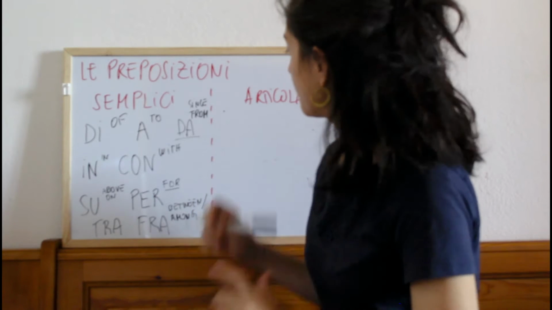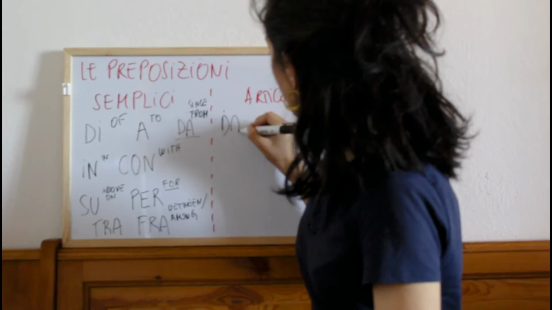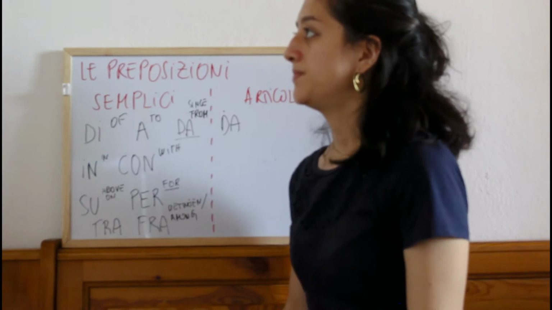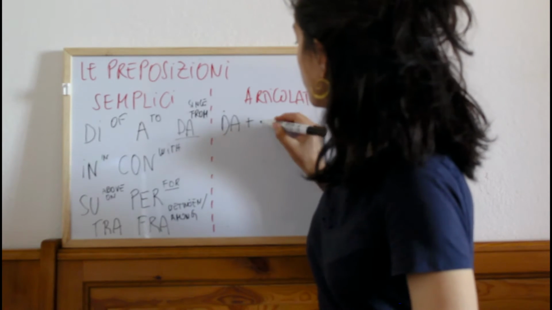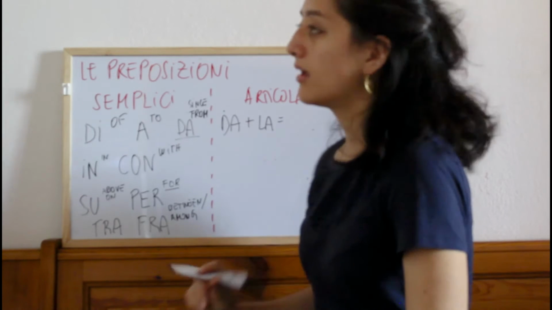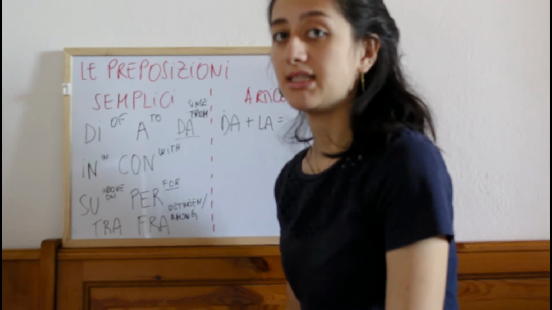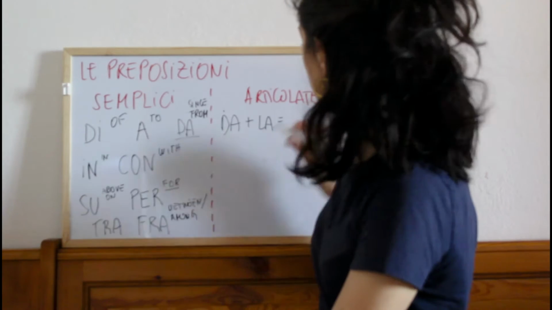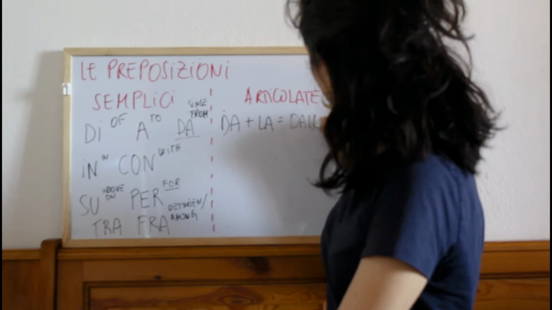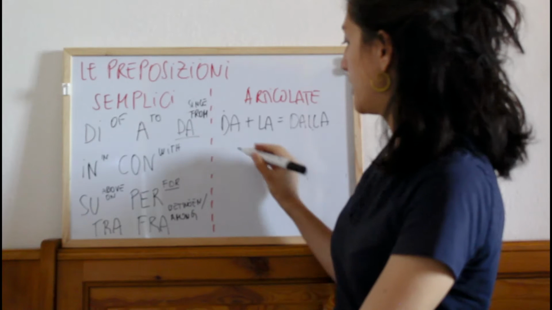Then, da. I come from the city. Io vengo dalla città. Dalla.